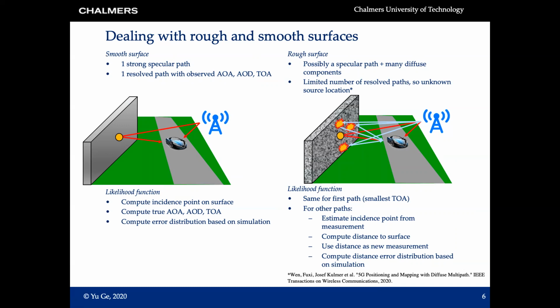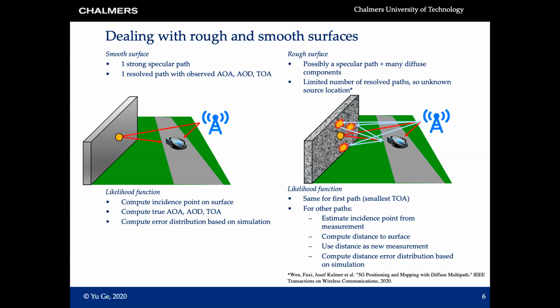In order to use all those paths, for the specular path, which is the first arrival path with the shortest time of arrival, we know where the incident point is. We do the same thing as for the path from the smooth surface. But for the others, we do not know the incident point, but we know those points are on the surface.